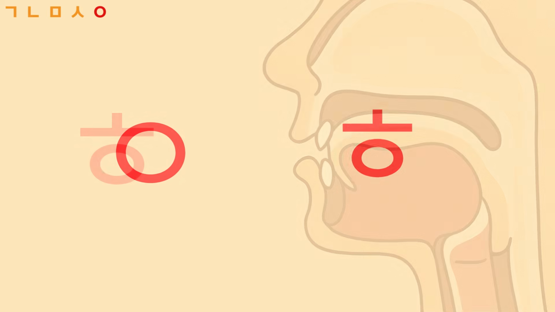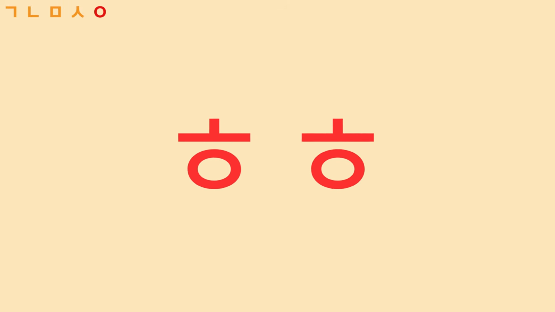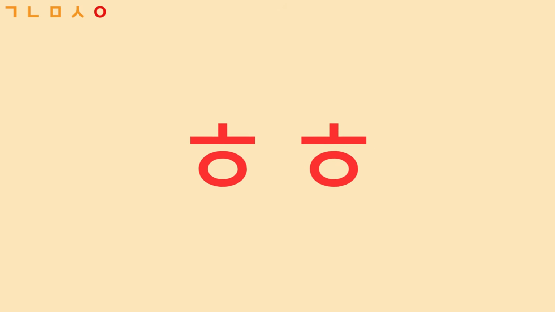And finally, the last consonant is 히읗. This consonant was created by adding two lines to 이응. It is the aspirated consonant of 이응. The consonant 히읗 is pronounced by letting out a burst of air through the open vocal tract, typically from the glottis. Its sound is similar to a slight laughing sound. So when Koreans text a message, they sometimes add these letters at the end of the sentence.